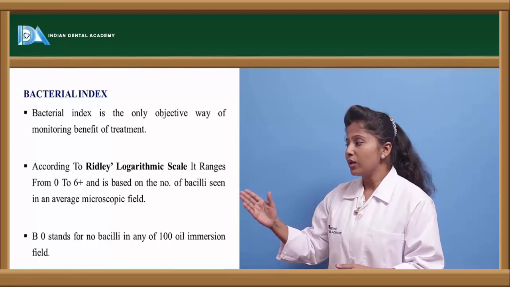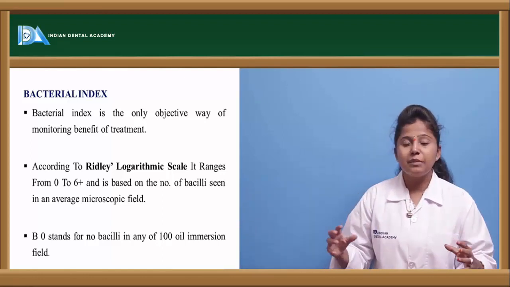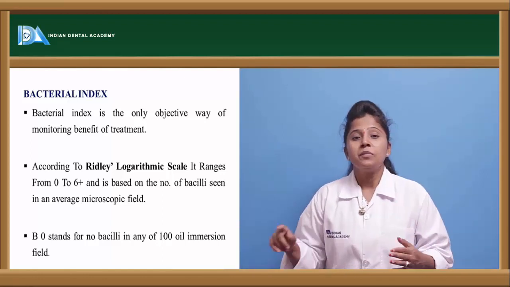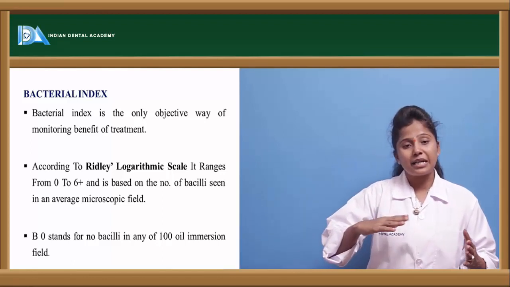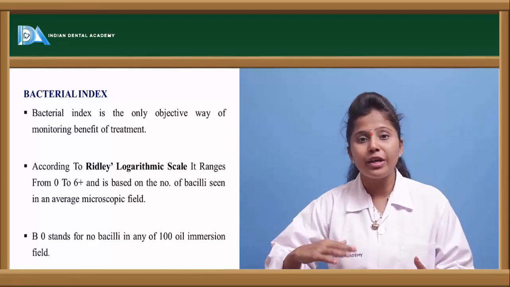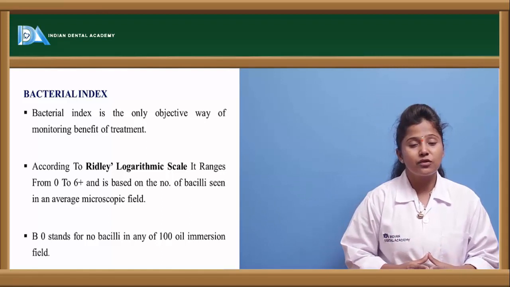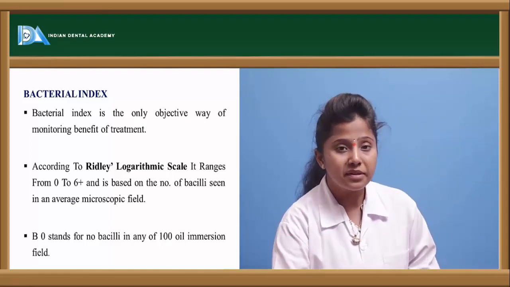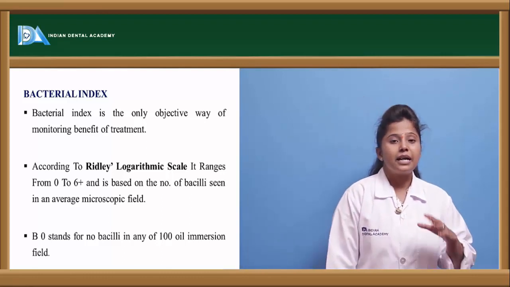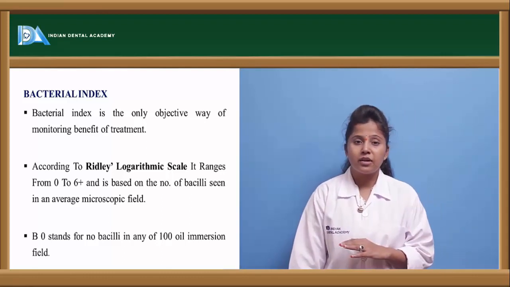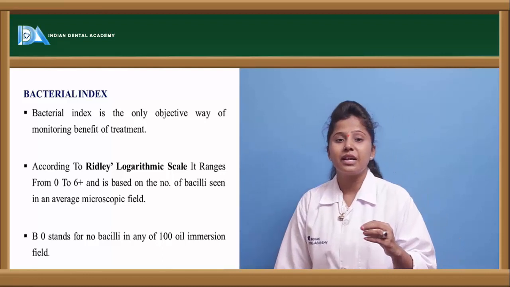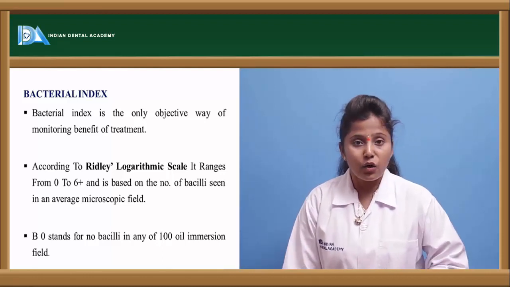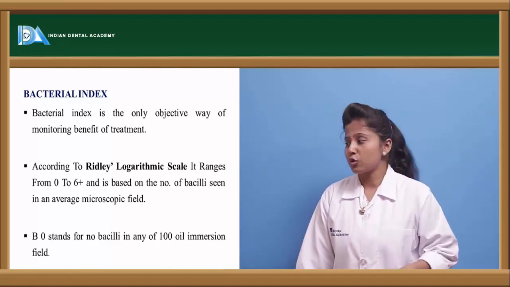This scale may range from 0 to 6 plus. If the scale is showing greater than 6, then the severity of the disease is very high. If it is showing between 0 and 6, then the severity of the disease is medium, and if it is 0, then we can say we cannot observe the bacteria on the skin in the microscopic sample.